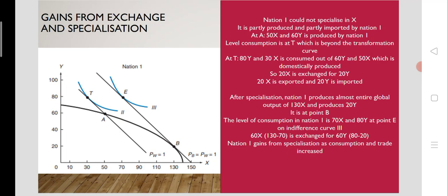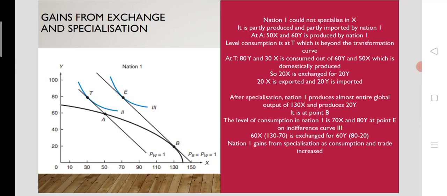So at point E, 70 units of X and 80 units of Y are consumed by the people of nation 1. But at the same time they are just producing 20 units of Y and 130 units of X. So 60 units of X will be exchanged for 60 units of Y. So 60X is exported and 60Y is imported after specialization by the people of nation 1.